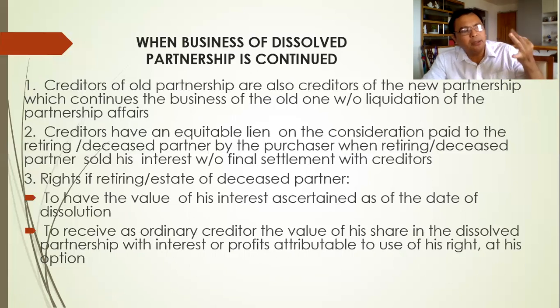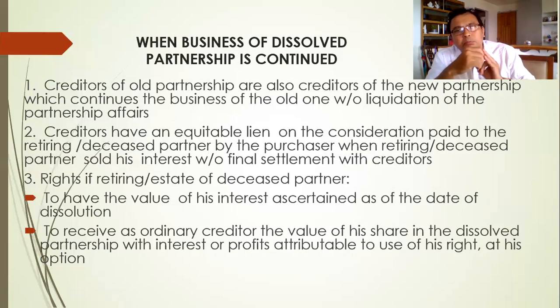A, B, C are partners, then C decided to retire from business because he's already old, or he is going to migrate to another country. So A and B agreed to buy his interest. So C is paid.